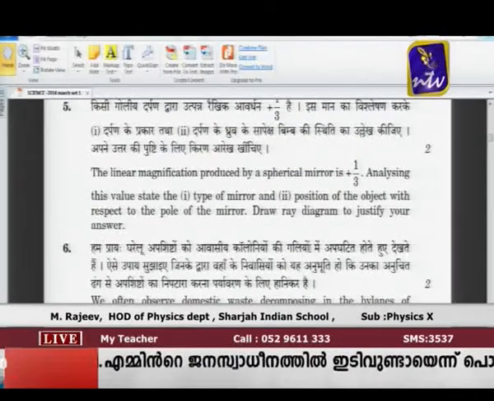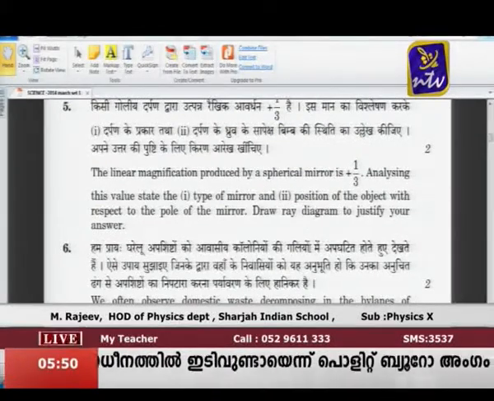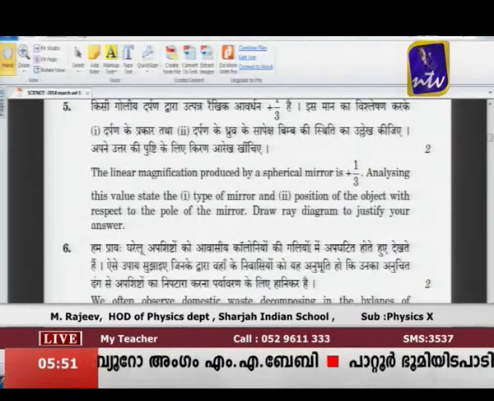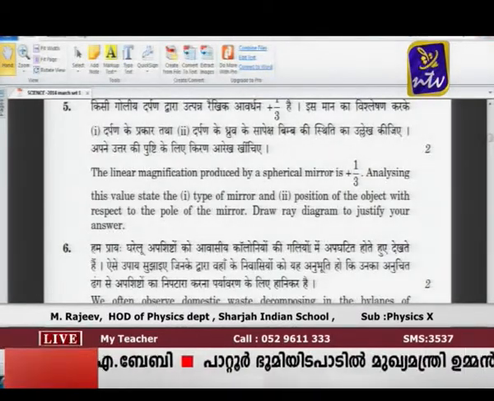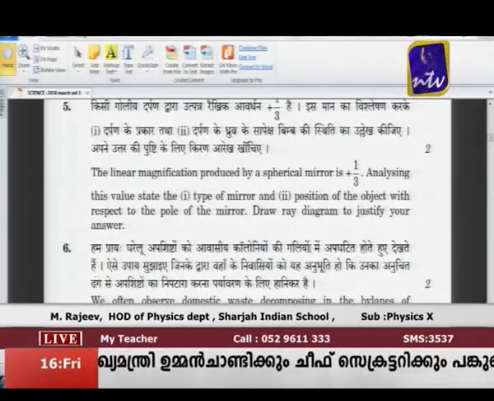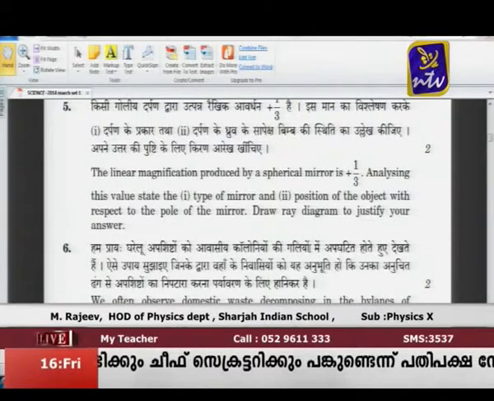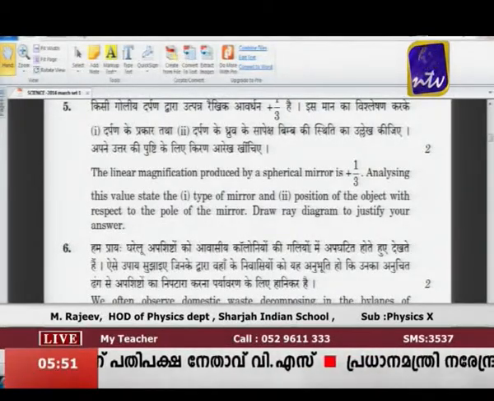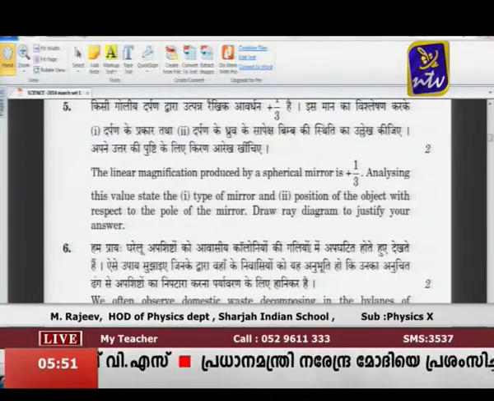So just look at the fifth question. The linear magnification produced by a spherical mirror is plus 1/3. Analyzing this value, state the type of the mirror, the position of the object with respect to the pole of the mirror, and draw a ray diagram to justify your answer. Alright, now you can listen here onto the board.